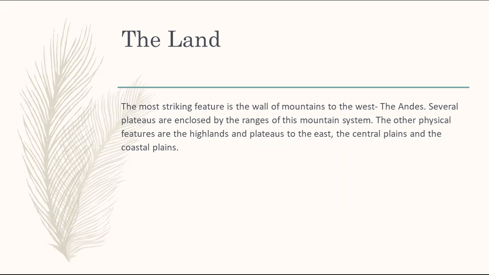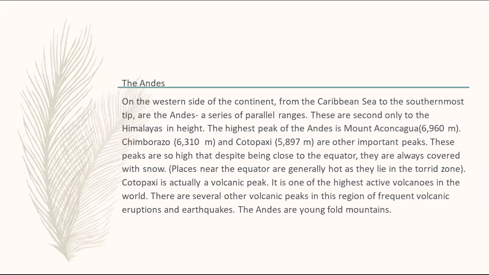Now we are going to discuss them one by one, and the first one is the Andes. The Andes are on the western side of South America, starting from the Caribbean Sea to the southernmost tip, and are a series of parallel ranges. They are second only to the Himalayas in height.